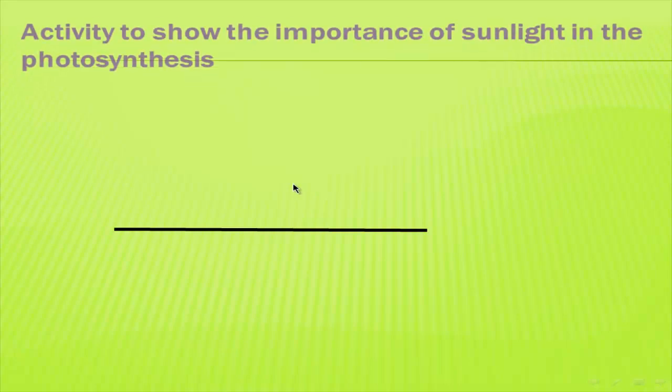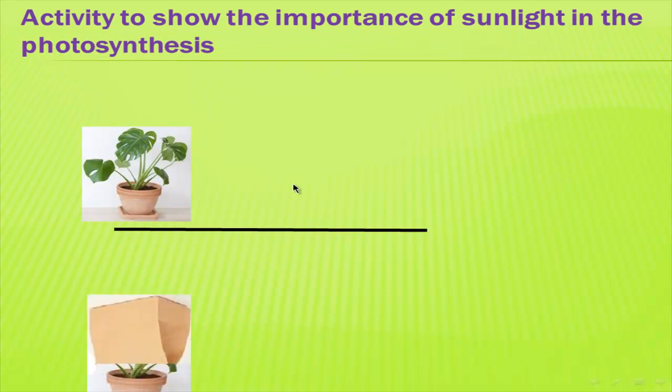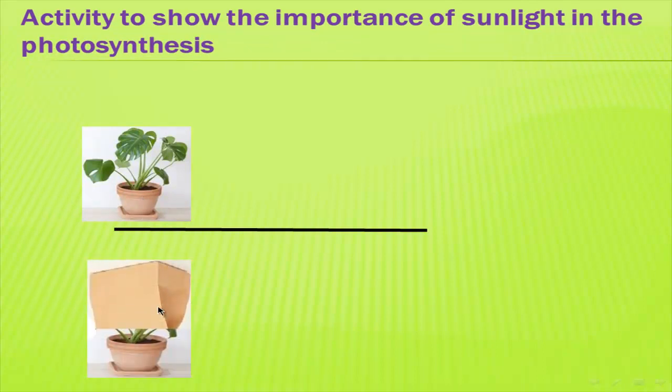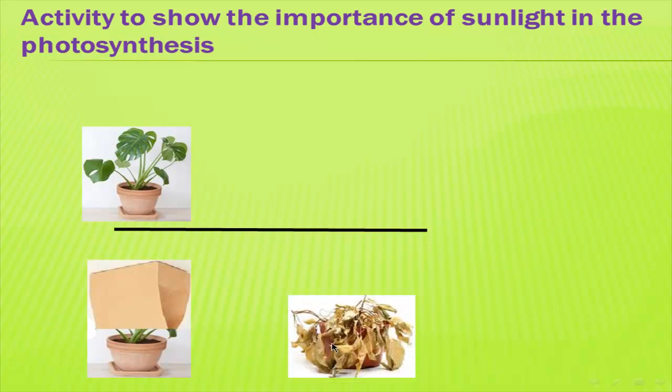Now we will make a small experiment that shows the importance of sunlight. Let's bring two green plants, one uncovered and one covered by a paper sack, and leave the two plants for 2 days or more in the sunlight. What will happen? After 2 days, we will find that the leaves of the covered plant become weak and yellow because the sunlight can't reach them, while the leaves of the uncovered plant are green and strong.